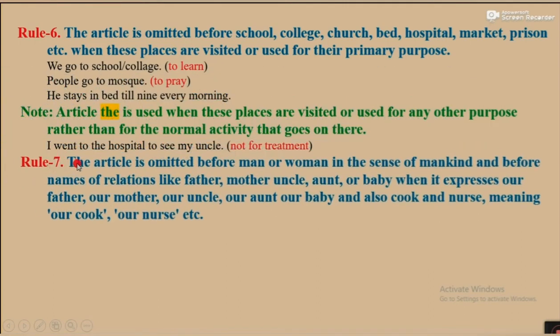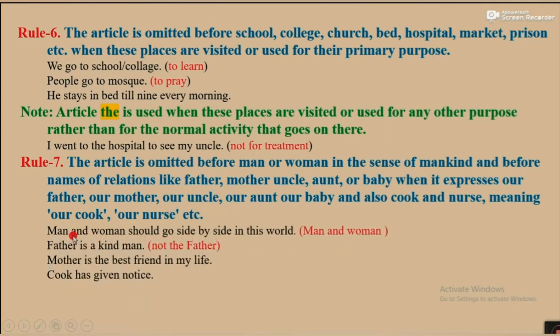Number 7. The article is omitted before man or woman in the sense of mankind and before names of relations like father, mother, uncle, aunt when it expresses our father, our mother, our uncle, our aunt, etc. For example, man and woman should go side by side in this world. Man and woman. We shouldn't use the man or the woman.